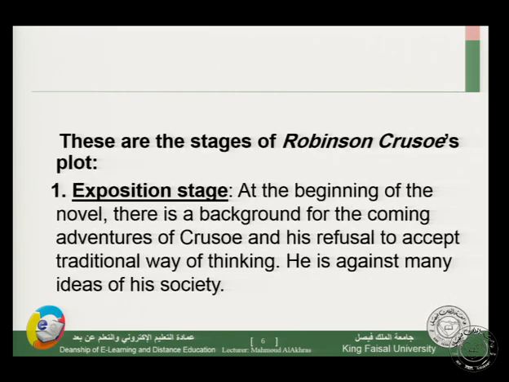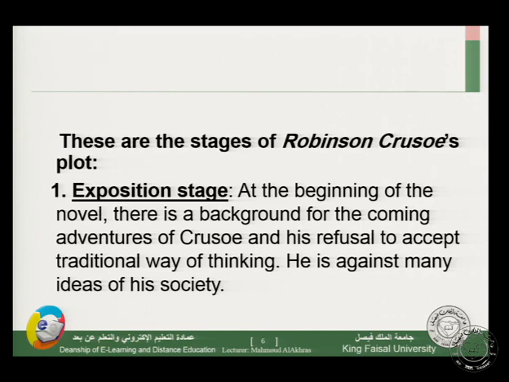These are the stages of Robinson Crusoe's plot. The first stage, we have the exposition stage. At the beginning of the novel, there is a background for the coming adventures of Crusoe and his refusal to accept traditional way of thinking. He is against many ideas of his society.